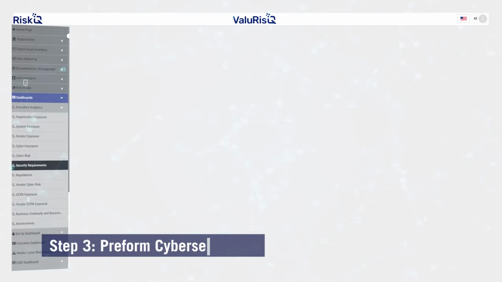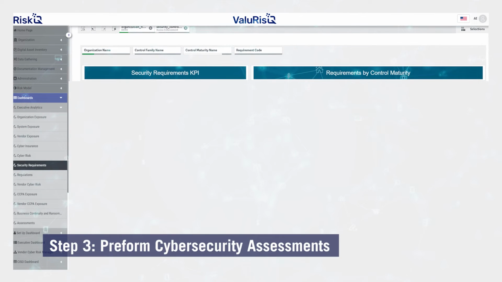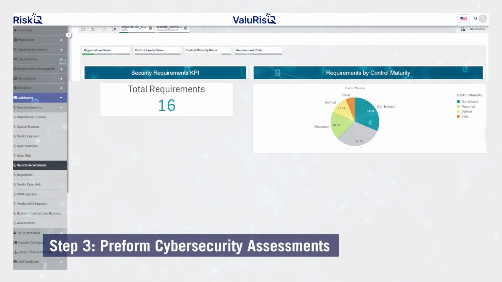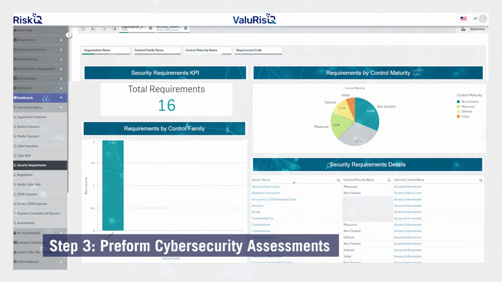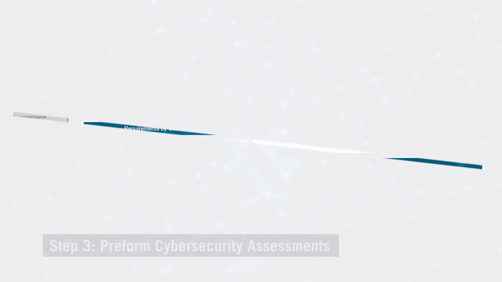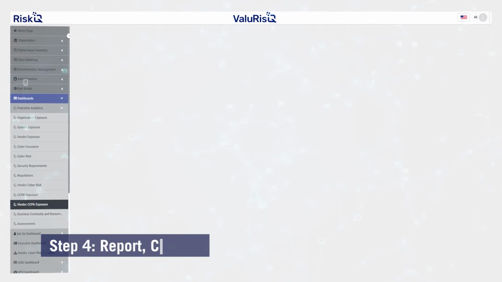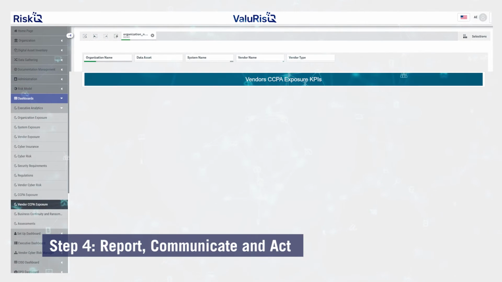Step 3. Perform cybersecurity assessments. Cybersecurity assessments are required by law to be compliant. Cybersecurity controls mitigate risk. A cyber risk assessment is actually a control assessment and uses frameworks like NIST, ISO, PCI, CIS Top 20, etc. to evaluate the effectiveness of the controls. Step 4. Report, communicate, and act.